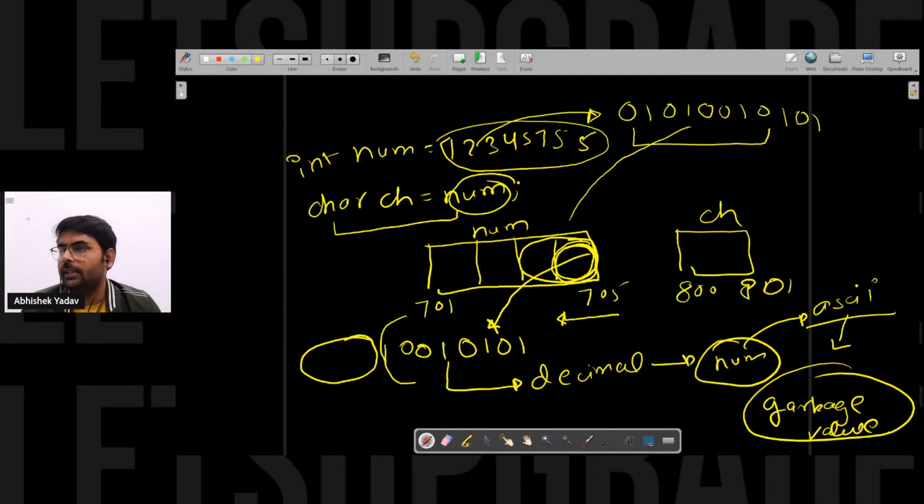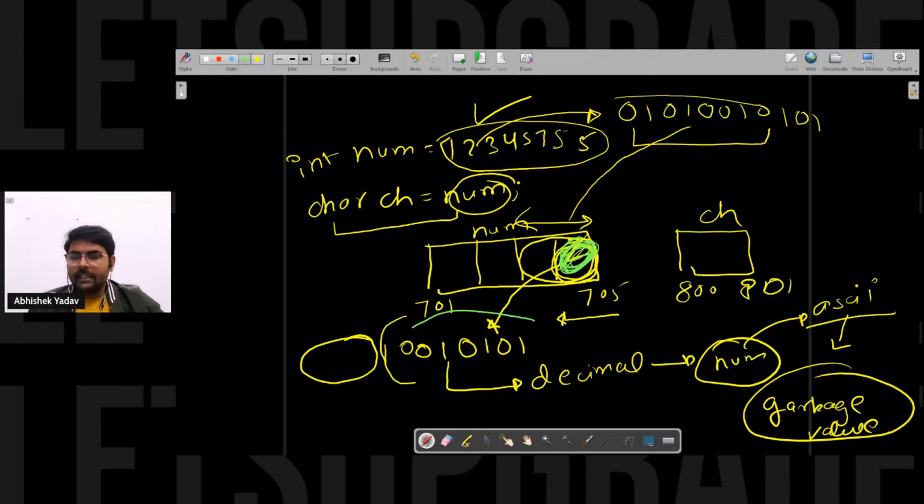Everyone is getting the point? Yes or no? Again, the number is very large, so the binary format will be large. It occupies more than 1 byte of data. Let's assume this time it is occupying 2 bytes of data, and my character just needs 1 byte of data. So my character will do what? It will just read 1 byte of data.